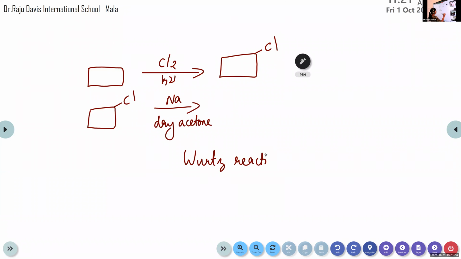When alkyl halides react with sodium in presence of dry ether, what will be formed? The two chains will link to each other. A hydrocarbon will be produced. And the side product, that is NaCl. 2 NaCl will be formed.